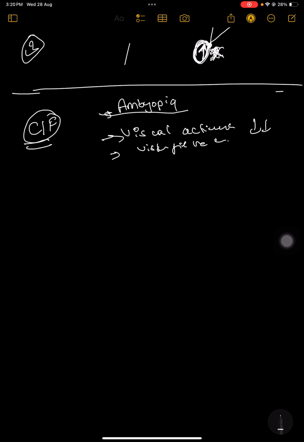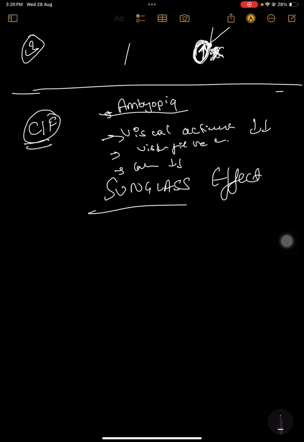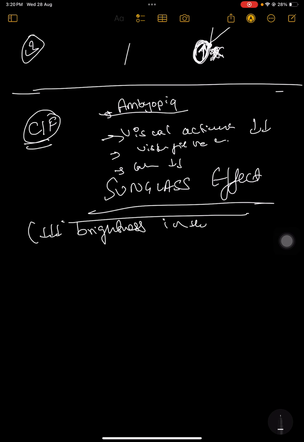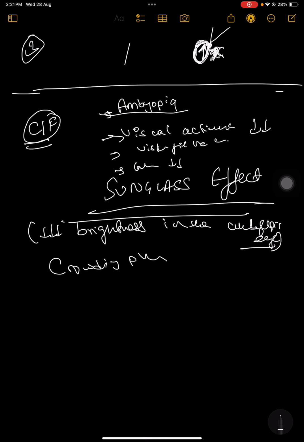Next, the visual field might be constricted. Contrast sensitivity is low. And the next thing you need to remember is the sunglass effect. This is a classical feature. What does this mean? This means the brightness in the amblyopic eye is low. There is decreased brightness in the amblyopic eye.